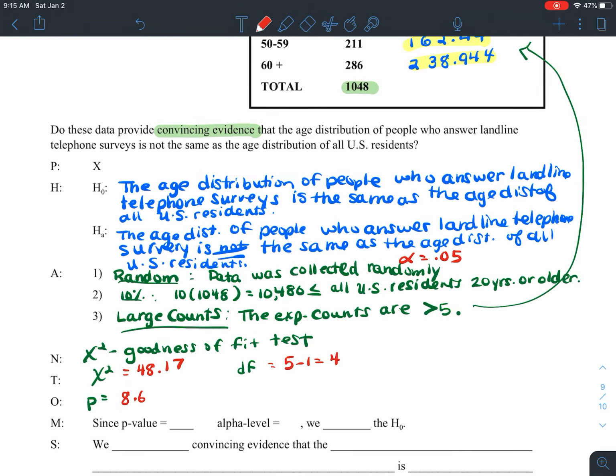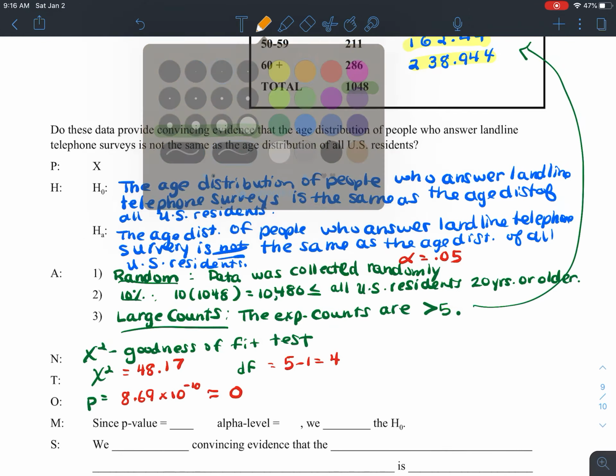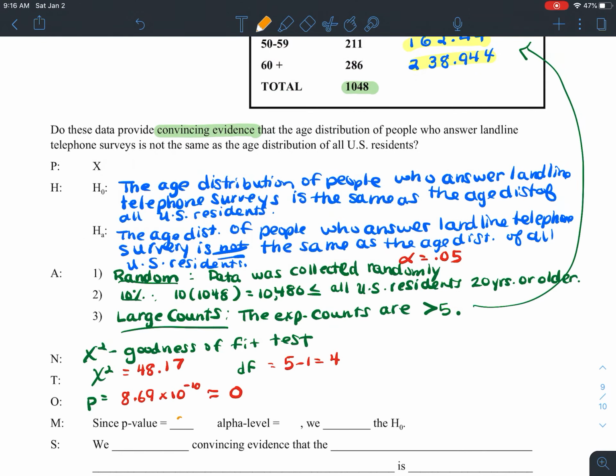Be very careful. The p-value that you are provided with, if you look all the way to the right, you see that E with a -10. That means this is in scientific notation. If you were to move that decimal point 10 places to the left, this number is so tiny, it is virtually 0. Okay, now we're ready to compare our p-value to our alpha level.